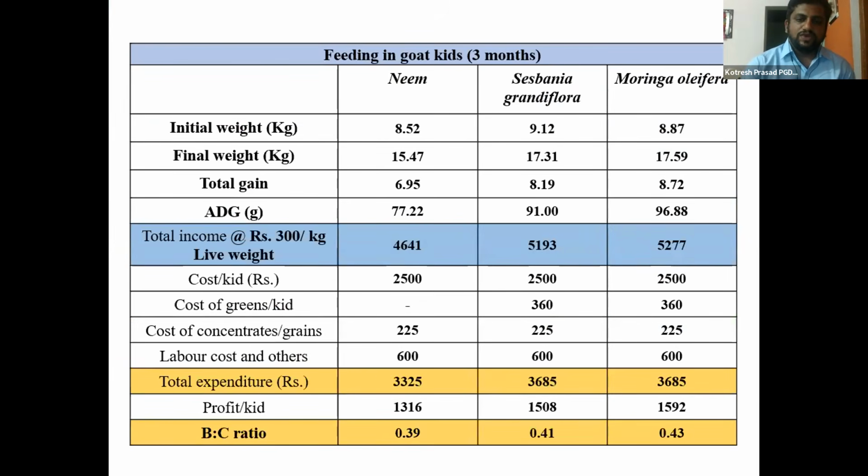Weight gain is very high in goats fed with Sesbania and Moringa oleifera, because the animals like them, compared to neem, which the farmers commonly practice feeding, the neem leaves. Instead of that, if they go for Sesbania and Moringa oleifera, the palatability is very good, and the body weight gain or profit will be higher compared to other tree leaves.